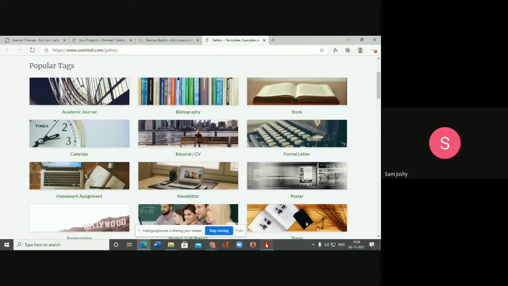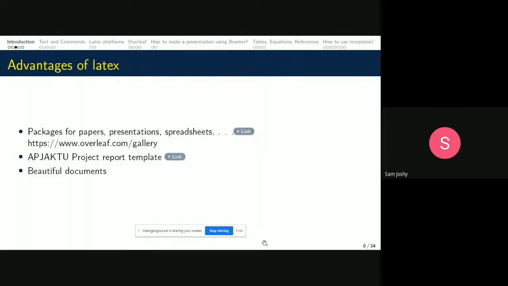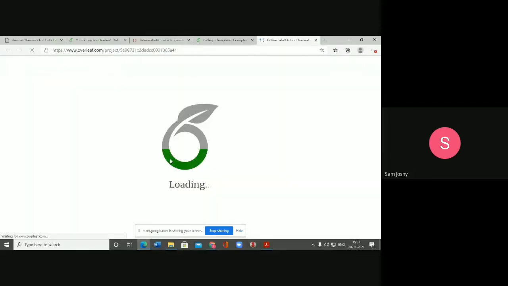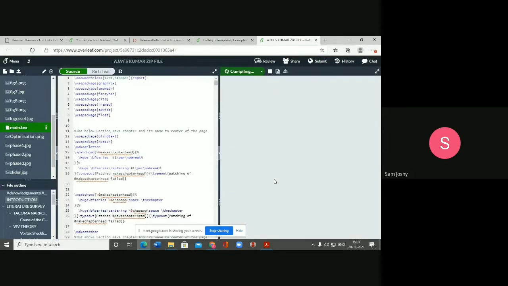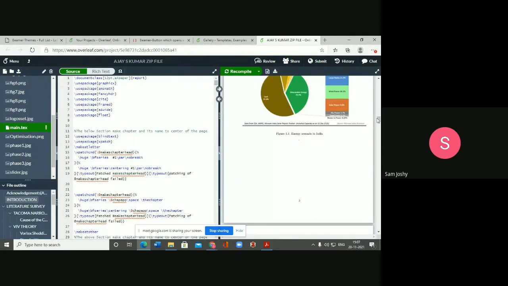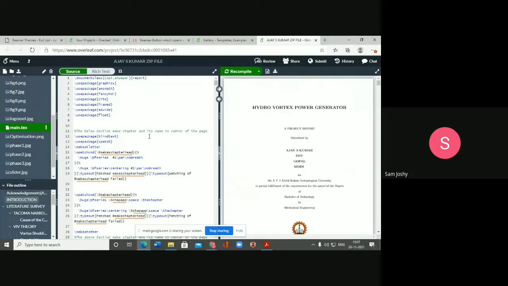So we will be utilizing these web resource templates for preparing our documents. So our documents will be more beautiful as compared to MS Word prepared documents. For example, for students, we can go for a project report template. I have prepared a template for my own students. So we will have a quick view of it. Here we can see that when we prepare a LaTeX document in the Overleaf platform, we have two windows. On the left side, which is shown with words in blue color, is the editor window. And on the right side, we can see the output window.